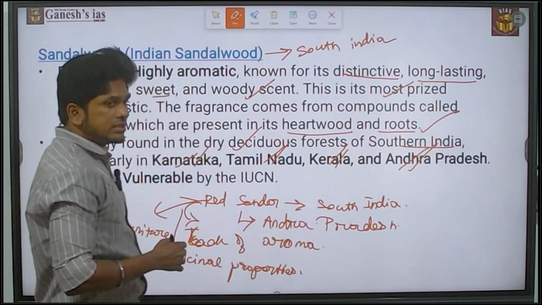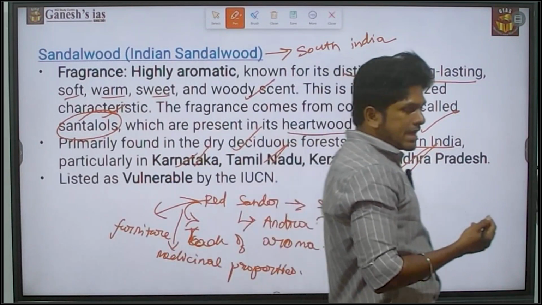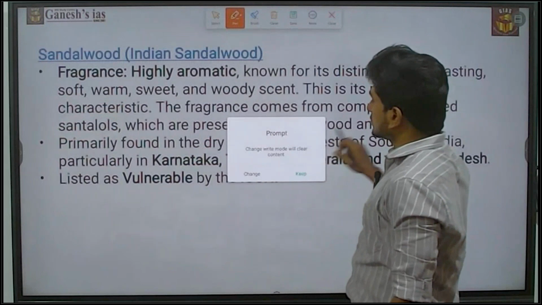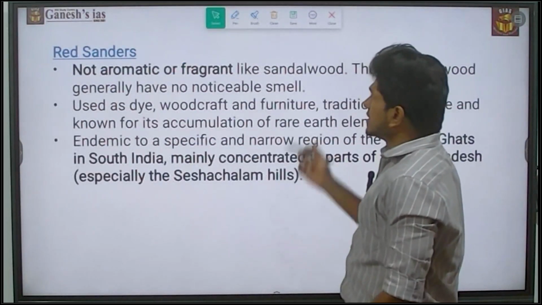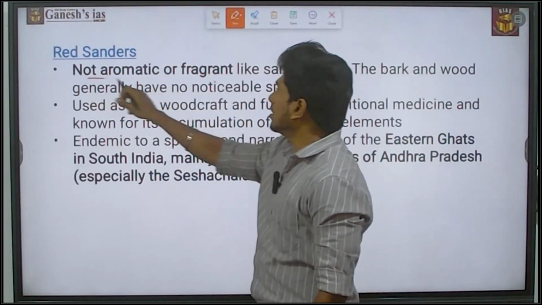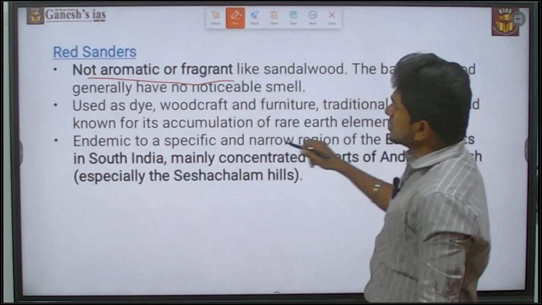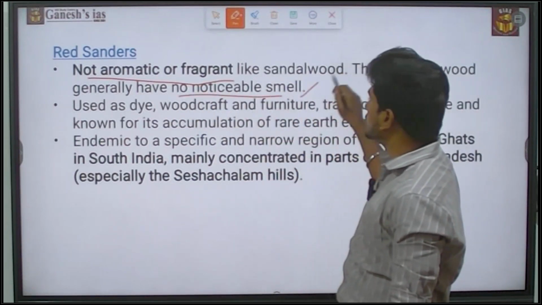So this is the major difference between the sandalwood and the red sander. The red sander is not aromatic or fragrant like sandalwood. The bark and the wood generally have no noticeable smell.